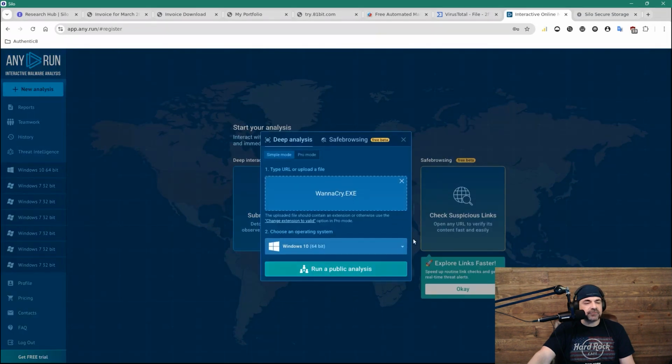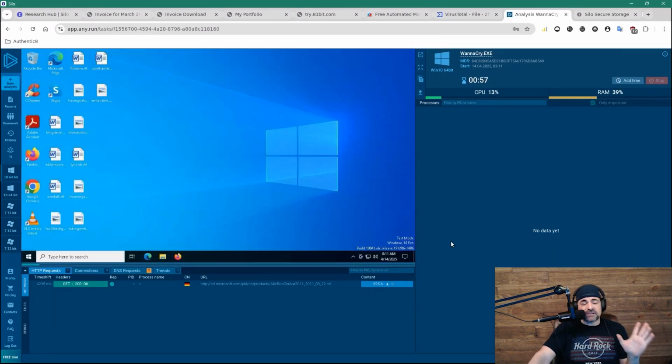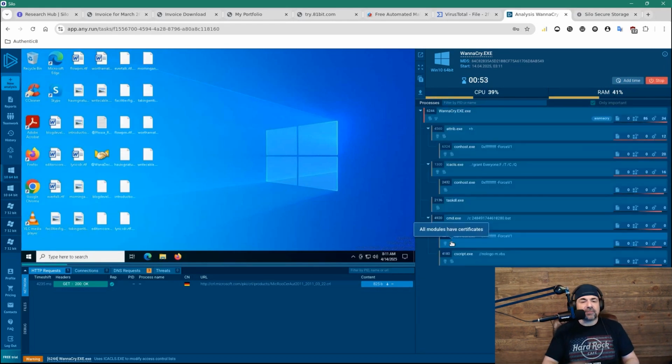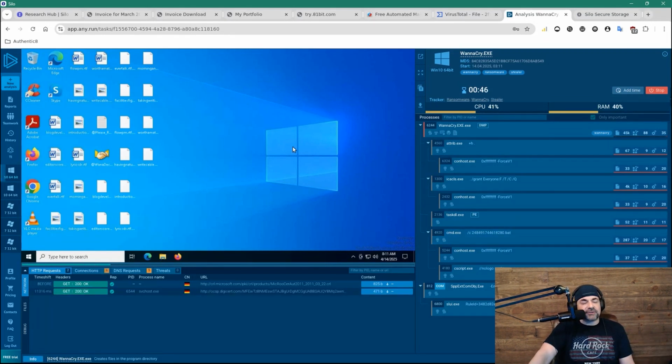Okay, there it is. We'll do a public analysis on it. That's fine. It could be public. And now this is going to run the entire simulation, right? So this is virtual computing. Again, all of this is being done inside of Silo. I never had to switch systems. I didn't have to worry about getting compromised. I took a piece of malware, I was able to download it, and I was able to turn around and run it through ANY.RUN, all integrated directly into Silo.